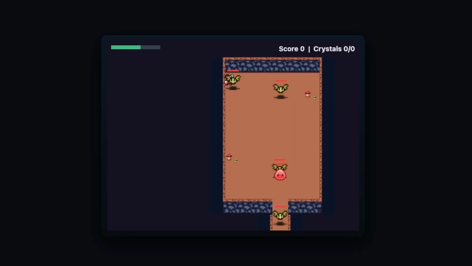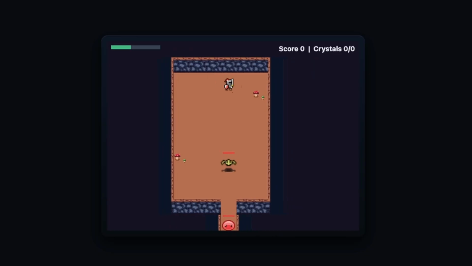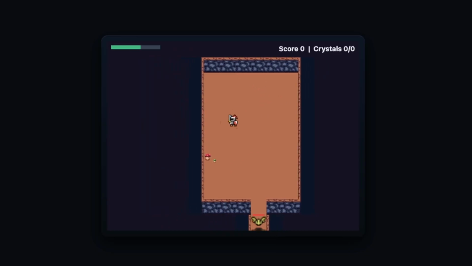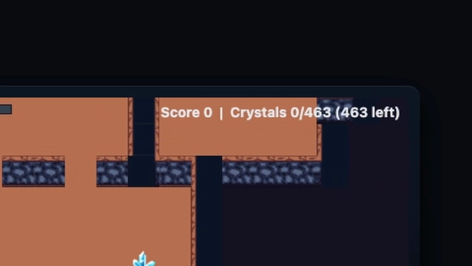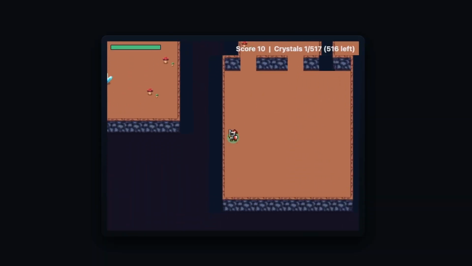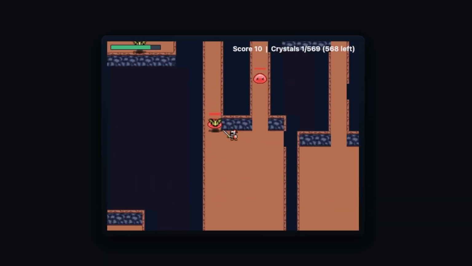Okay. All right. So we've collected 0 out of 0 crystals. Oh no. Now the number of crystals is increasing. Okay, we've got 1 out of 466 crystals. 568 crystals left to go.